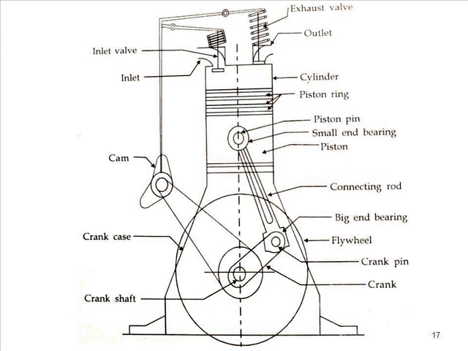Now if we talk about the crank. The crank is mounted on the crankshaft, and the connecting rod converts the rotary motion of the crank into reciprocating motion of the piston during starting of the engine. And once the engine starts, the connecting rod converts the reciprocating motion of the piston into rotary motion of the crank. So this is a very important function of the connecting rod.